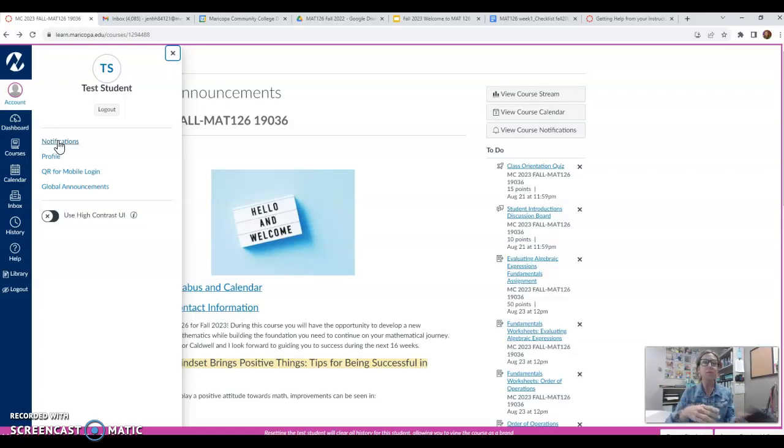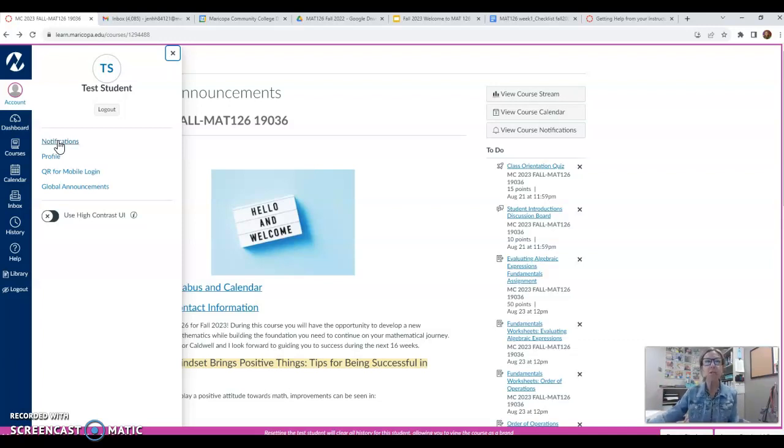And that way you'll know if a due date is coming up, it'll get pushed to your phone, or if I update grades or another instructor updates grades, you'll get a notification and you can check that grade, so that you can always make sure that you're aware of your progress in the class.